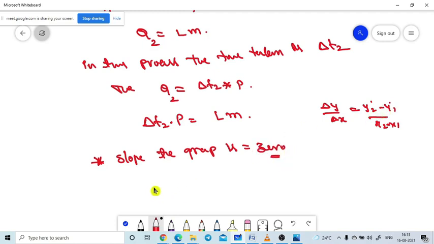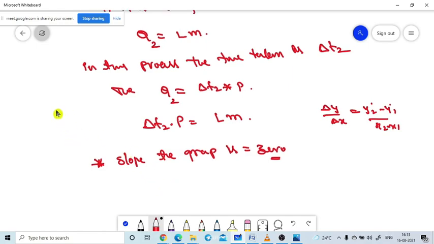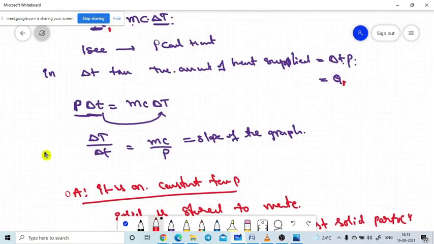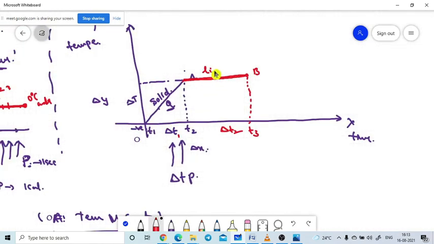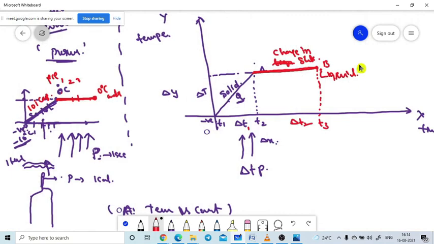So what is the position of the substance now? Is it liquid or solid? This state is the liquid. So it is the change in state graph. What is the final position of this substance? Liquid state we got. Again we are going to the normal example. After that we will come to the generalized case.